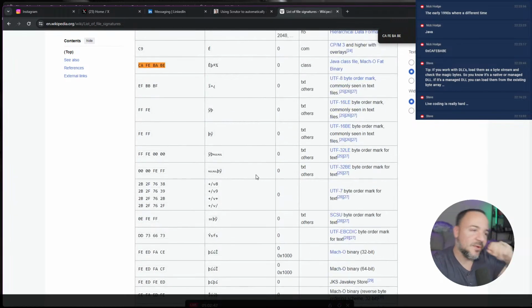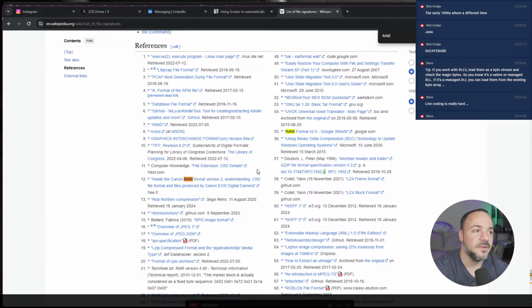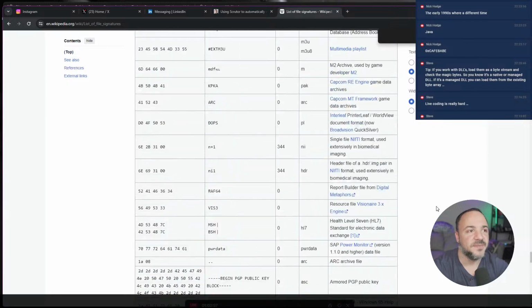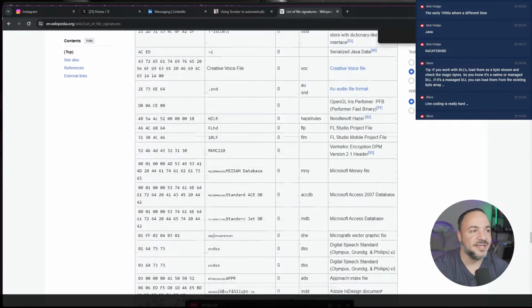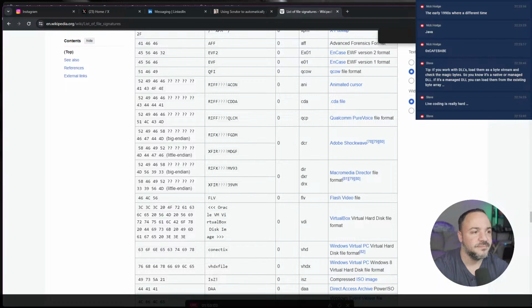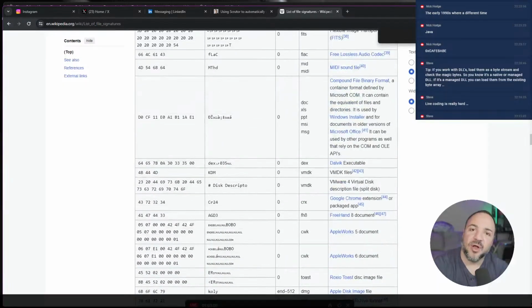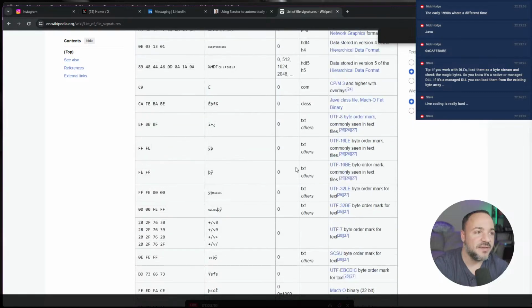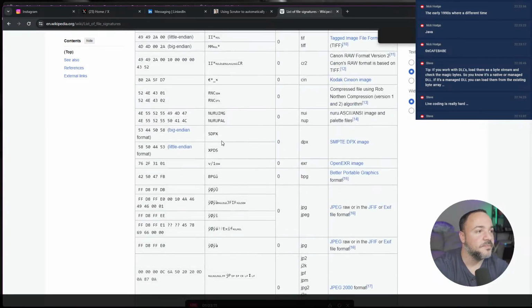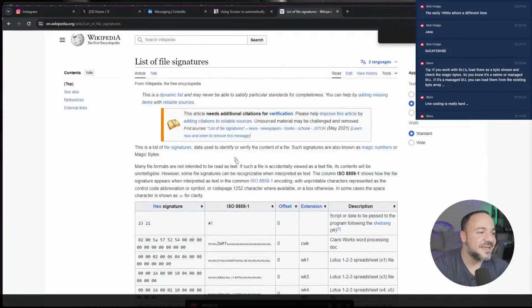Coincidence? What's the other one? Oh man, there's a Windows thing. I'm pretty sure it's Windows, and it's raw beef is the magic header. It can't be raw. What is it? Something beef. Anyway, it's funny. But I can't remember what it's for. I was just trying to look for beef in here, and it's not here.